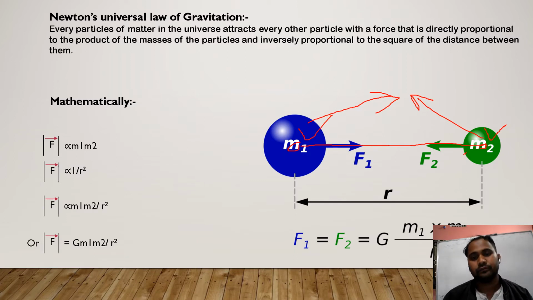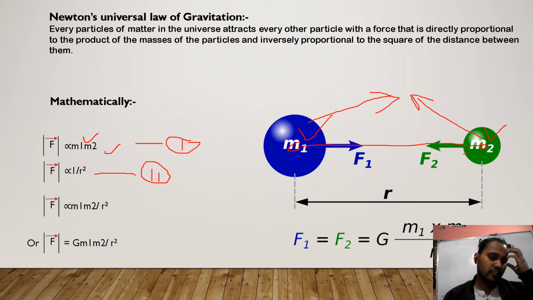Let's say this force is directly proportional to m1 and m2. Let's say this is equation one. And second, F is inversely proportional to the square of the distance between them. Let's say this is equation two. By combining these two equations, you get F is proportional to m1 m2 divided by r square.